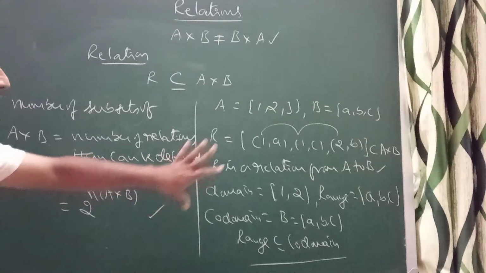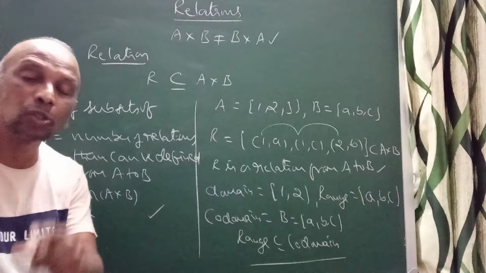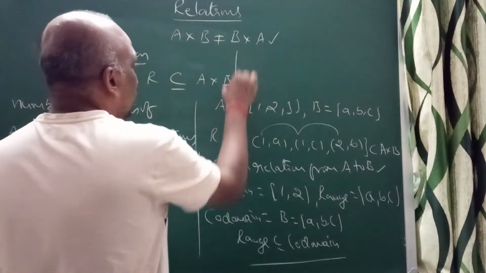This is related to relation. Now here I can also discuss the inverse relation. What is the meaning of the inverse relation?